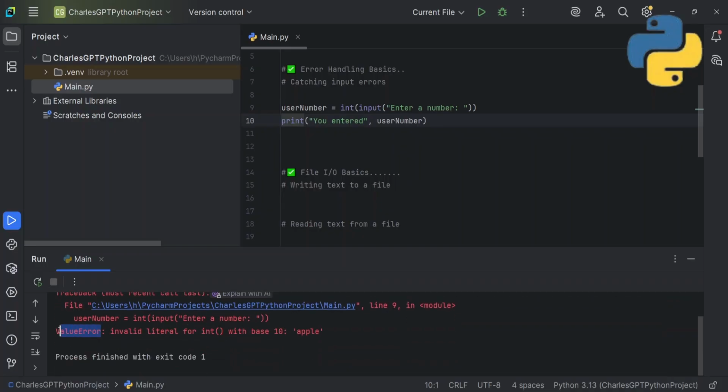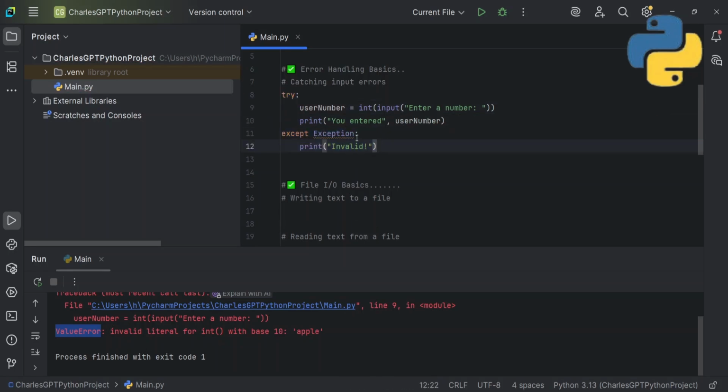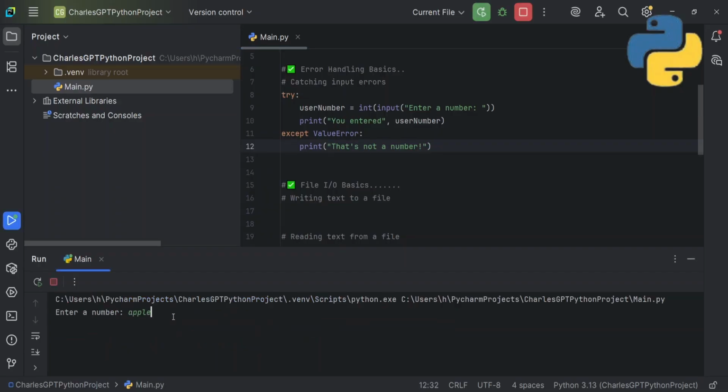Then I'll copy this error right here, Control C. Then let's go back to our try and except. The next thing I'm going to do is replace this with the specific error, because it's very good to be very specific with your error. So except ValueError, and I'll say "does not a number". So if I run this with Shift F10, enter a number, and I type apple, it says that's not a number. It still exits with code 0, but it's because I handled the exception very well.